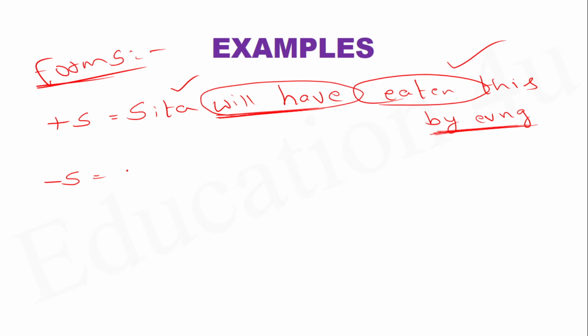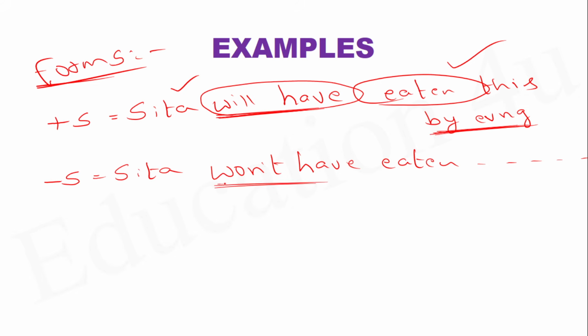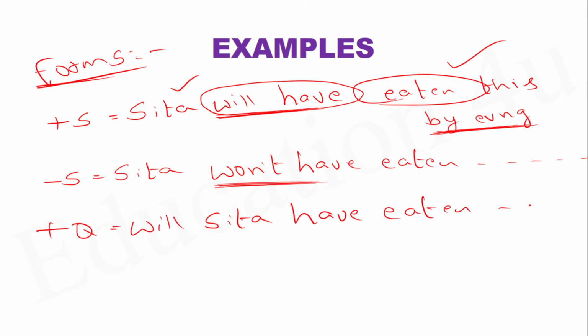Sometimes the same expression you can use like a negative sentence. However, converting a positive statement into negative is never a Herculean task. Will becomes won't, correct? Now I say Sita won't have eaten this by evening. Just keep the positive into negative. Now, my dear friends, when you want to ask a question, the question goes like this: Will Sita have eaten this food by evening?